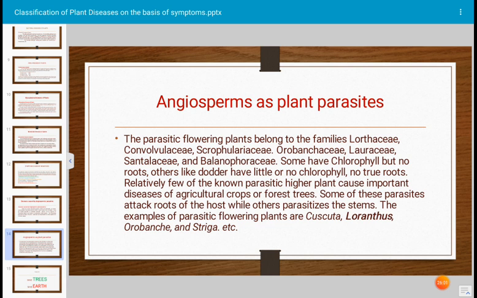Relatively few of the known parasitic higher plants cause important diseases of agricultural crops or forest trees. Some of these parasites attack roots of the host while others attack the stems. Examples of parasitic flowering plants are Cuscuta, which is very common, Loranthus, Orobanche, and Striga. These are angiospermic plants, but they are parasitic on other flowering plants.